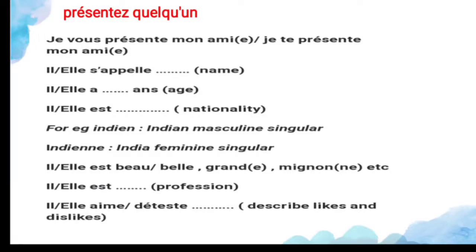And il or elle a profession. So what is the profession of that person? And next, il or elle aime or déteste. Aime means to like, and déteste means to hate. So describe the likes and dislikes also. So this is all about présentez quelqu'un. Let's see an example for présentez quelqu'un.